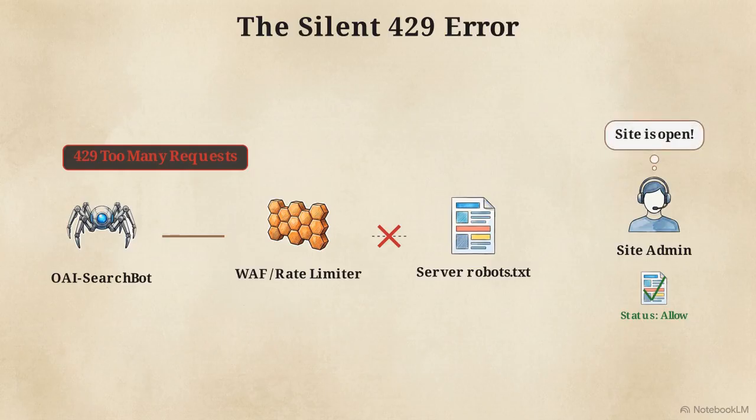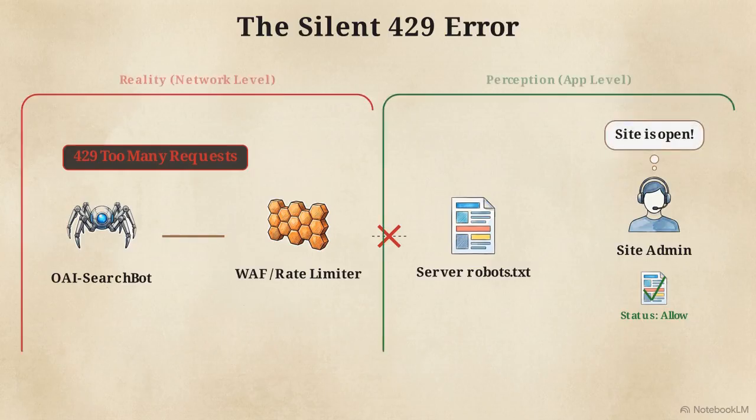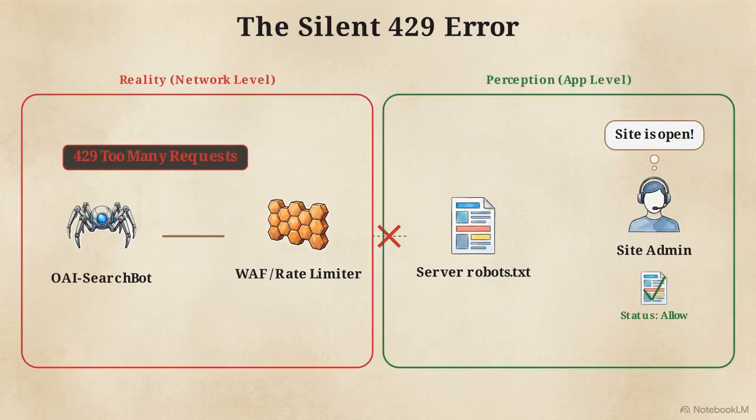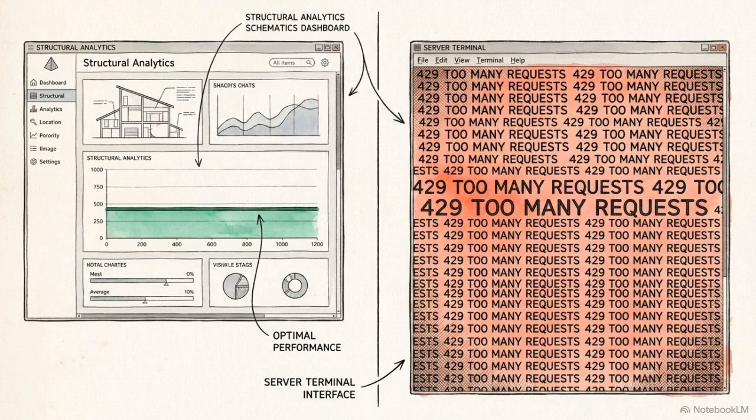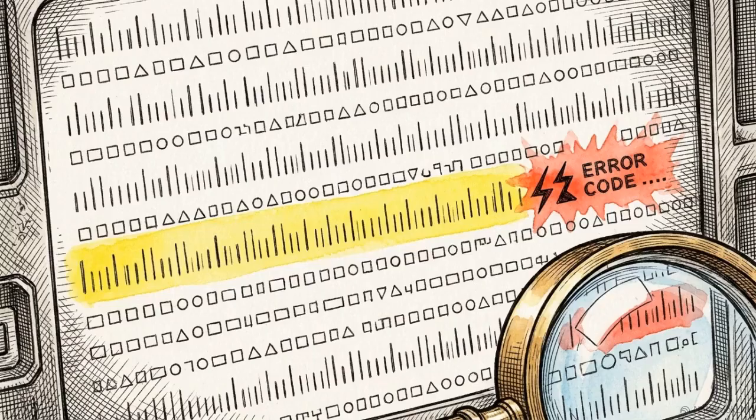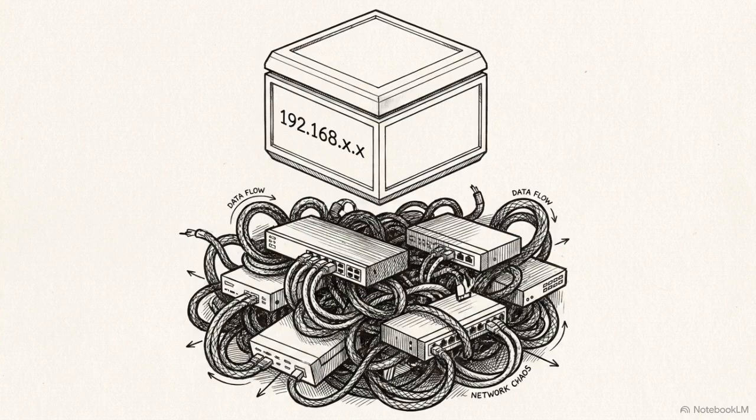The administrator sees a permissive robots.txt file and assumes the site is open, unaware the firewall dropped the request upstream. These upstream blocks do not trigger errors in Google Search Console or standard analytics platforms. A proper audit requires you to grep the server access logs for OAI-SearchBot and Claude-SearchBot to verify the actual HTTP status codes returned.